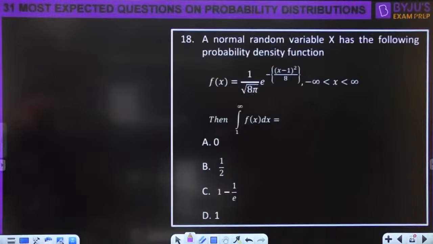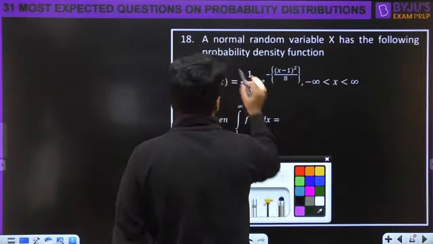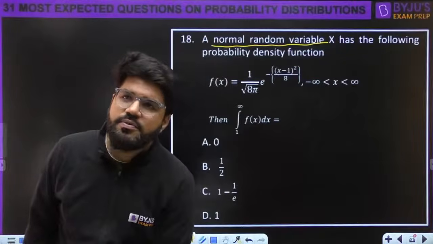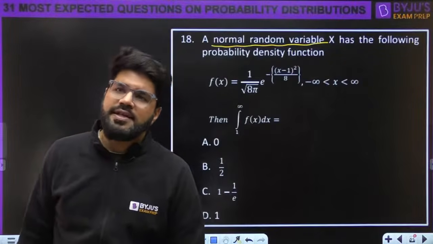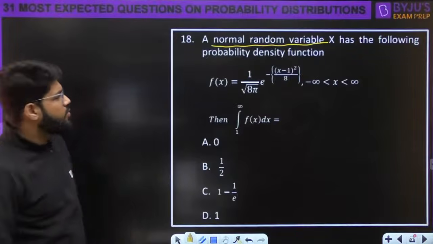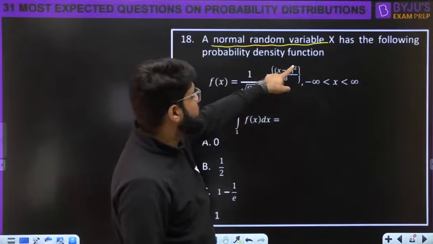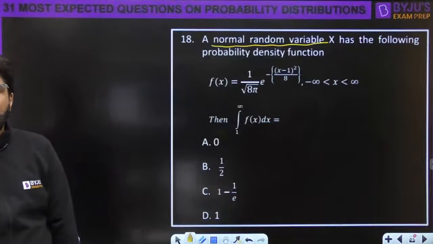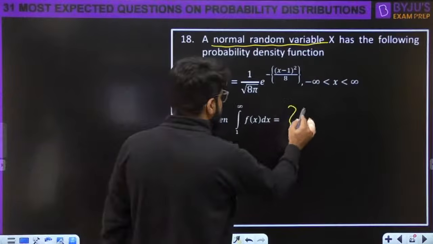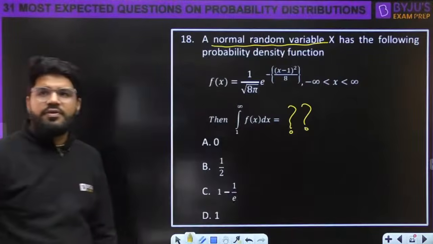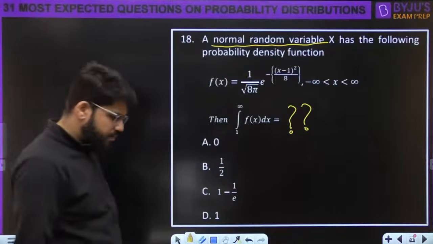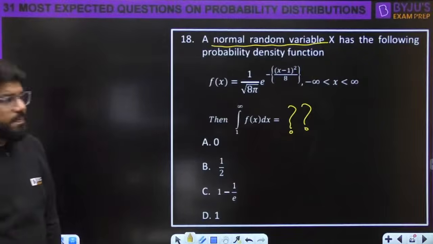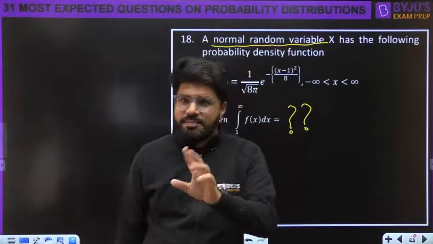the same. All right, coming to your very important and very favorite normal random variable, normal distribution. Normal distribution has the following probability density function. f(x) is equal to 1 upon under root 8 pi e power minus of (x minus 1) whole square by 8. Okay, what is the integration 1 to infinity f(x) dx? Tell me. What should be the integration of 1 to infinity f(x) dx? Dekho, since it is normal distribution, it's a very simple question actually.